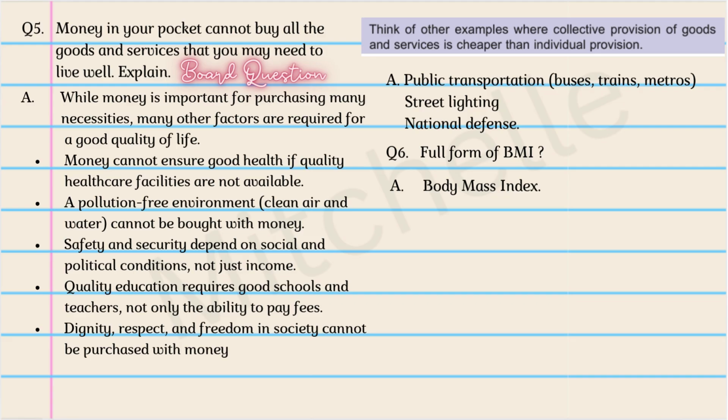Money in your pocket cannot buy all the goods and services that you may need to live well. Explain. Most likely a 5 marker board question. So please write it point wise and do not forget to put in the introduction first. Purple box question, think of other examples where collective provisions of goods and services is cheaper than that of individual provisions. The answer is public transportation, street lighting, and national defense. Question 6 asks you the full form of BMI, body mass index.